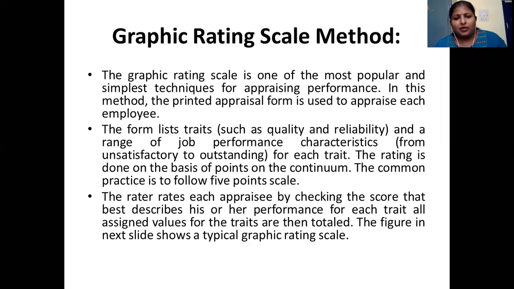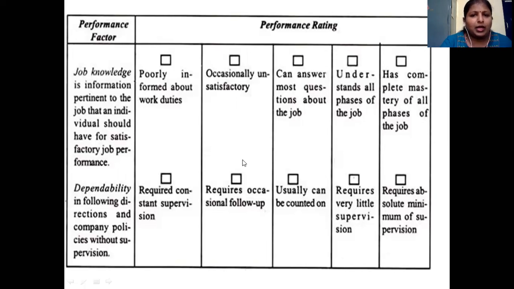All assigned values for the traits are then totaled. I told you this. So we total up, and then we will find out how much scoring has happened for every employee. These traits are here: job knowledge and dependability. These are only two here. These traits may go up to 10, 20, 30 in some situations. So this is the most common and most preferred simple method of appraising the candidate.